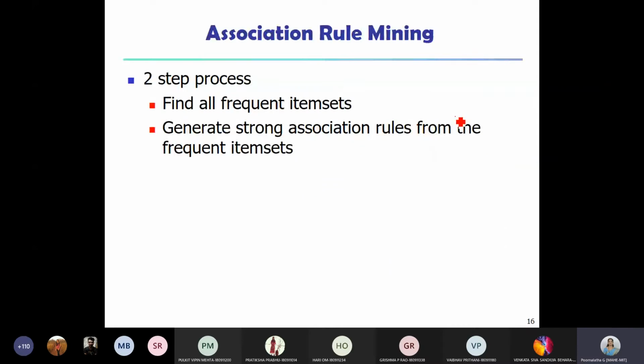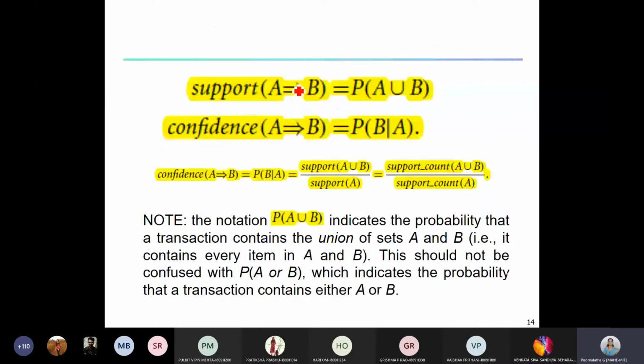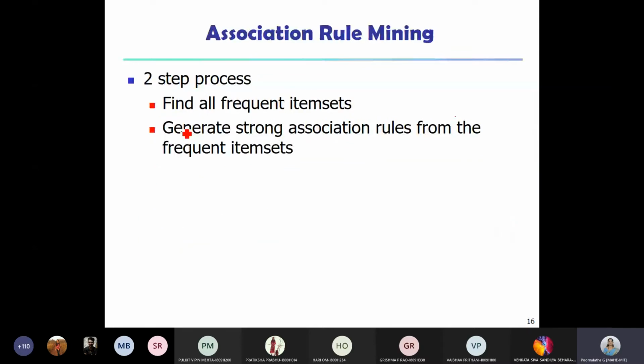So with this background, let us move to association rule mining. It's a two-step process. That is how we are going to find these kinds of rules, association rules. First step is we need to find all the frequent items. What do you mean by frequent items?